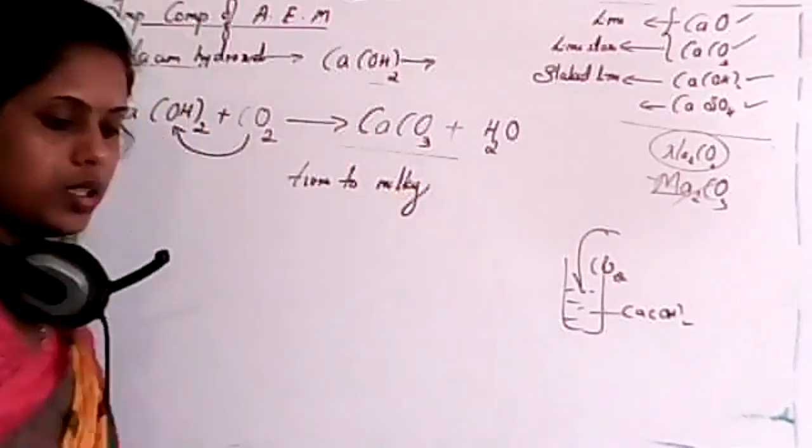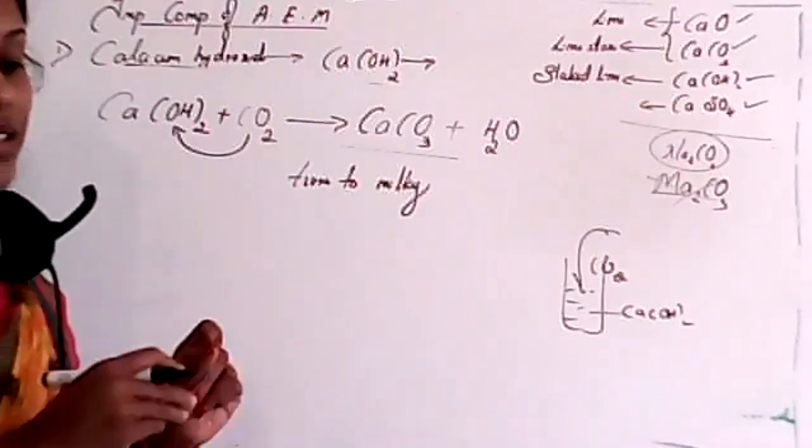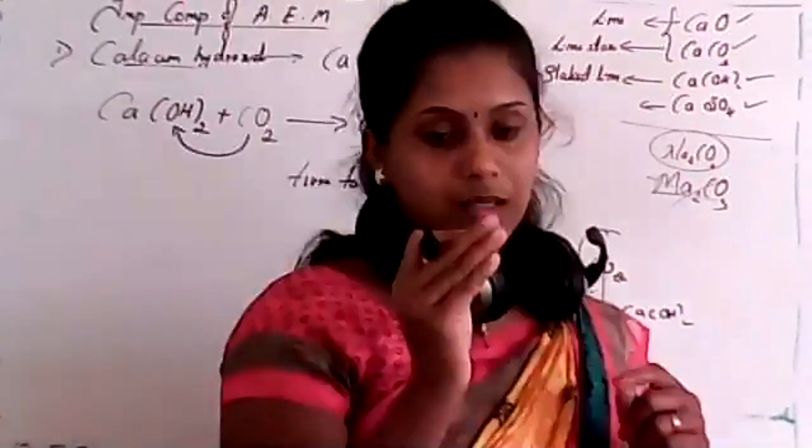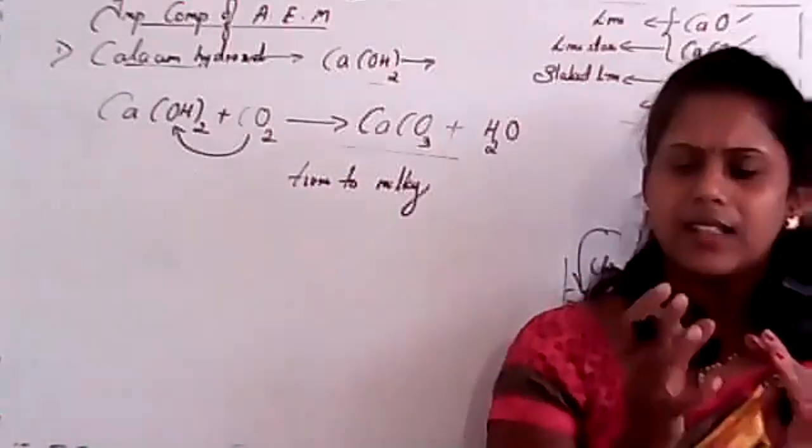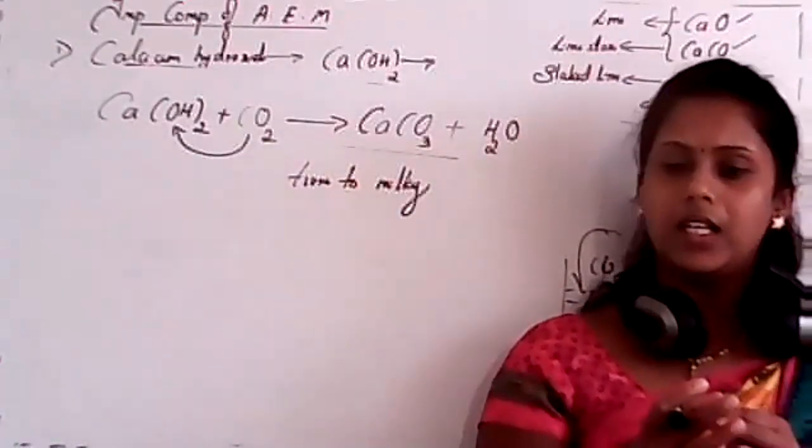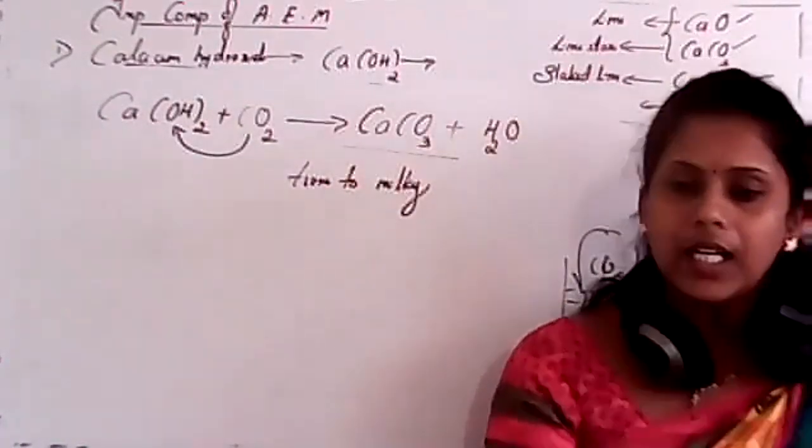So the next important thing you must know while doing the experiment: if you add excess carbon dioxide to that, it readily dissolves.